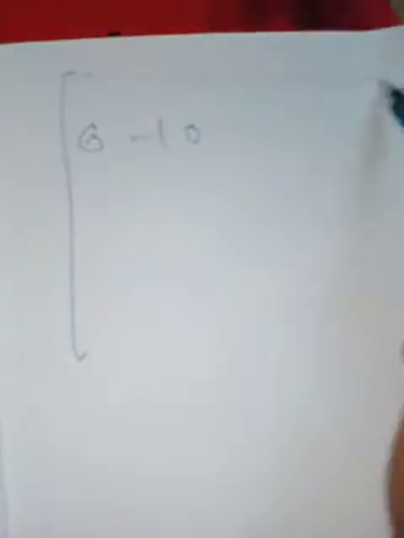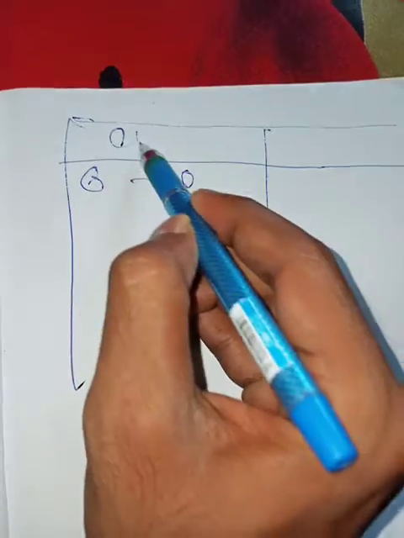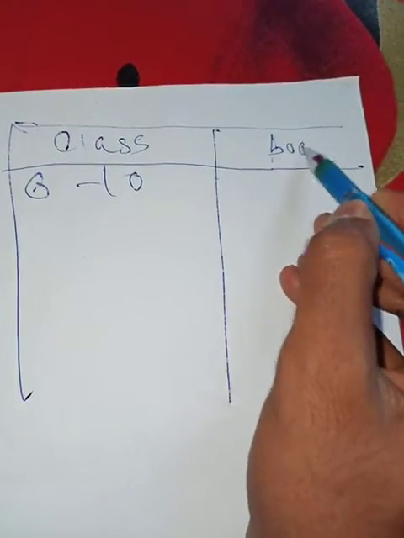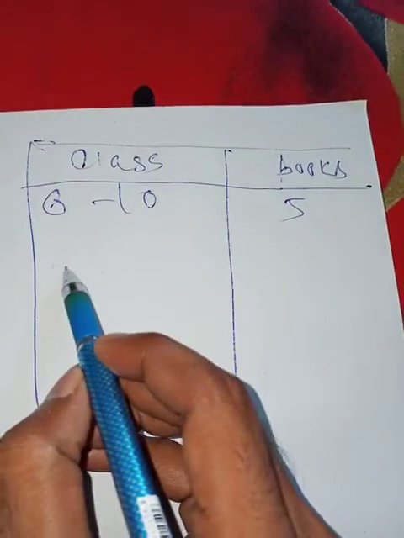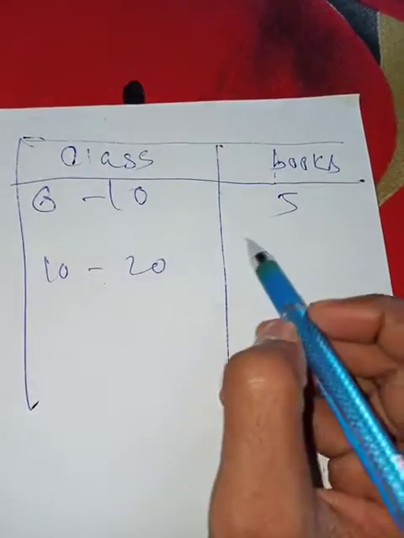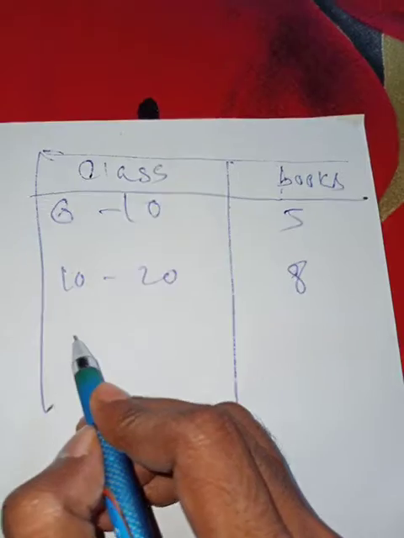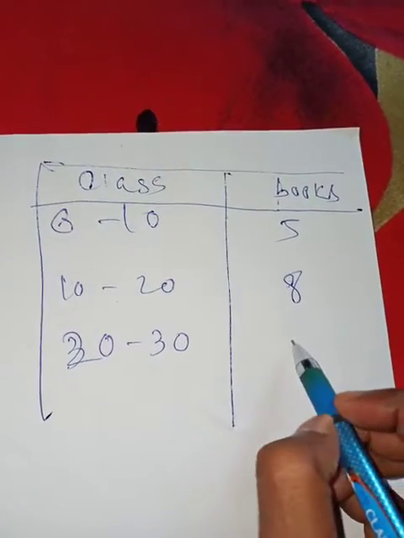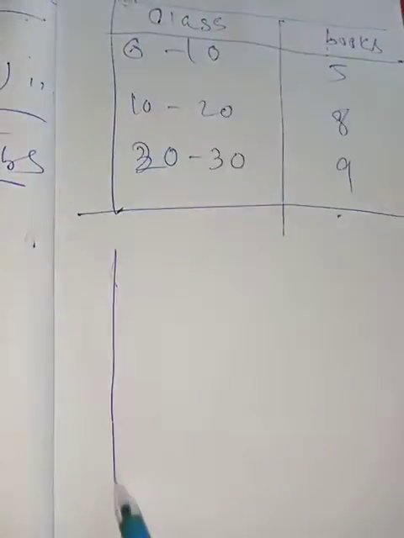If a table is given like that, 0 to 10, here class is given, here books is given. 0 to 10, 5 books. 10 to 20, 8. 20 to 30, 9. If there is a table like that, you have to draw a histogram.